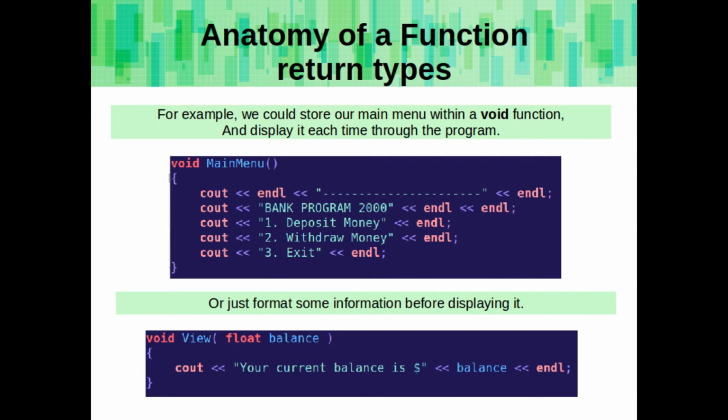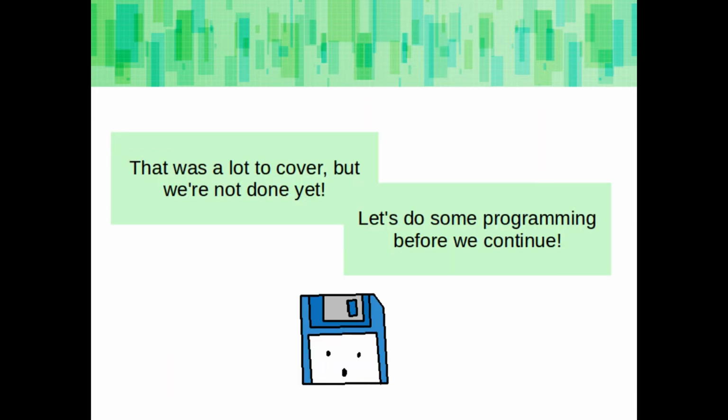For example, we could store our main menu within a void function, and then display it each time through the program. Or we could just use it to format some information before we display it to the user. That was a lot to cover, but we're not done yet. Let's review by doing some programming before we continue.